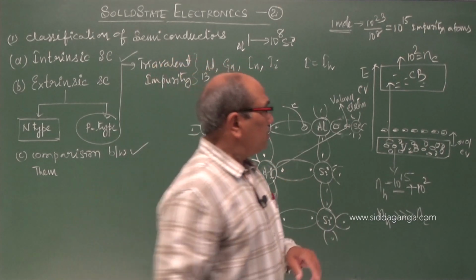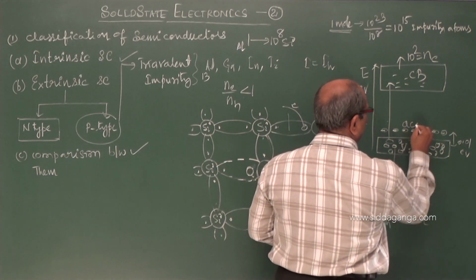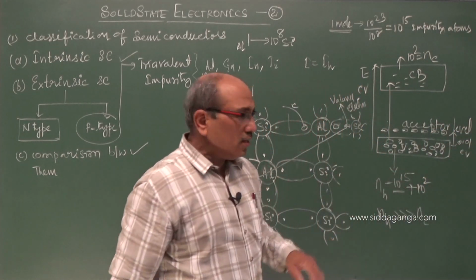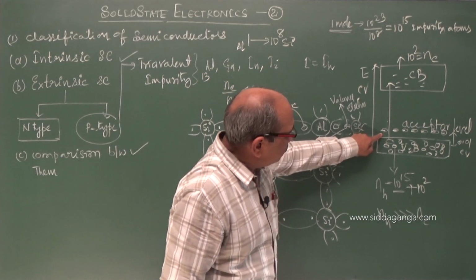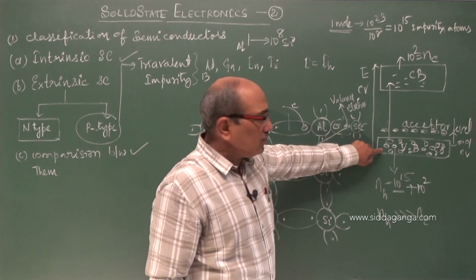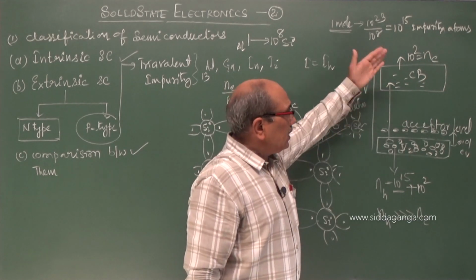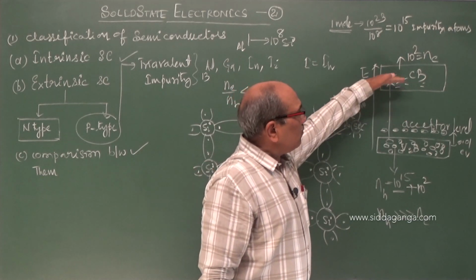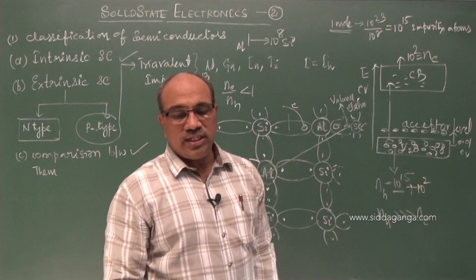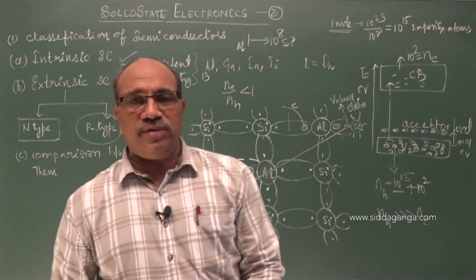Before that, I forgot to tell you, this level which accepts electrons is called the acceptor level, and the forbidden energy level lies in between the acceptor level and the valence band, very close to it. Forbidden energy level in impure semiconductors is not at the middle. In n-type it is between the donor level and conduction band. Here it is between the acceptor level and valence band. Forbidden energy level exists.